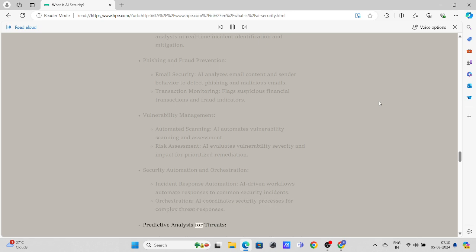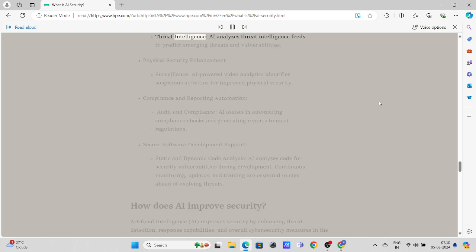Predictive analysis for threats. Threat intelligence. AI analyzes threat intelligence feeds to predict emerging threats and vulnerabilities. Physical security enhancement. Surveillance. AI-powered video analytics identifies suspicious activities for improved physical security.